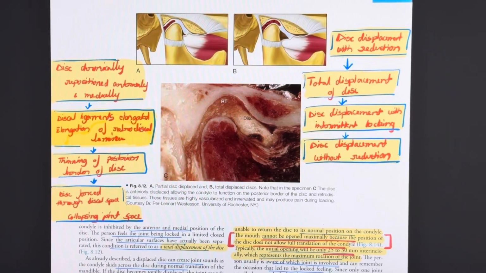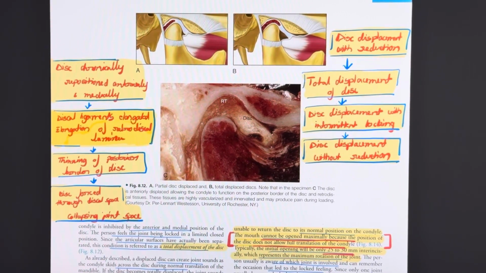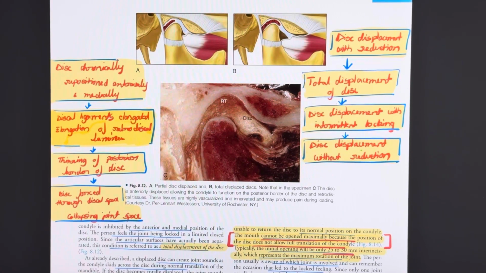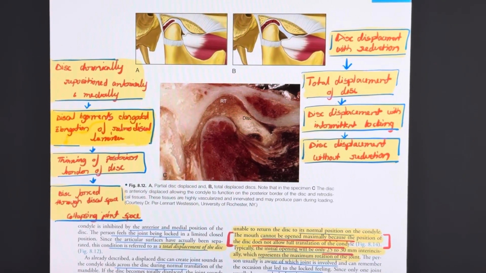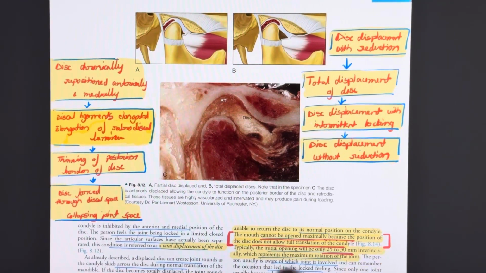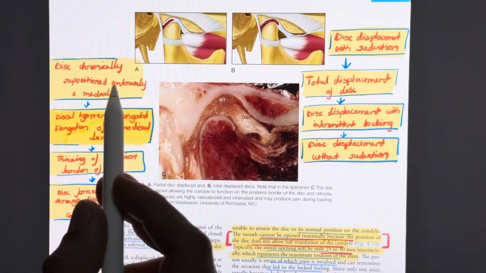Hey everyone, so in the last lecture we covered disc displacement with reduction. Now in this lecture we'll be continuing this concept forward and understand how it eventually leads to disc displacement without reduction. Okay, so we established last time that in disc displacement with reduction the disc is positioned anteriorly and